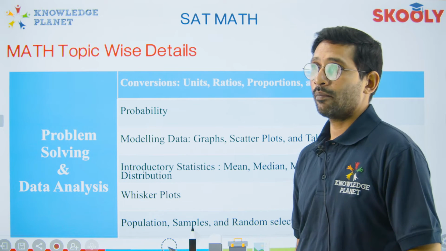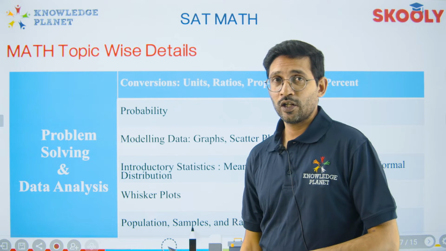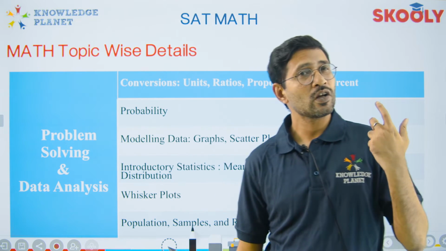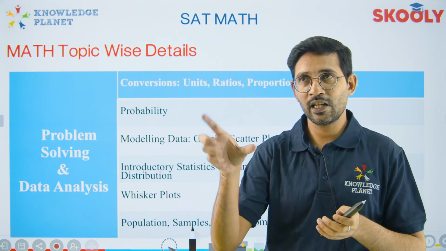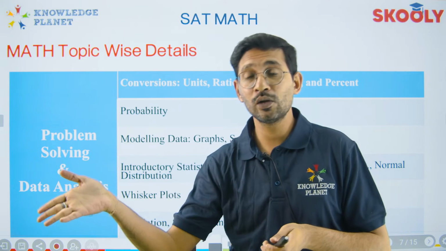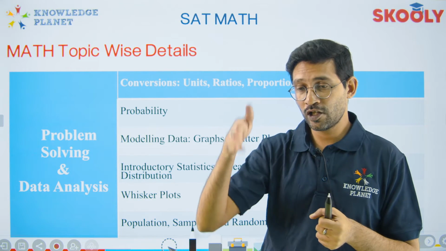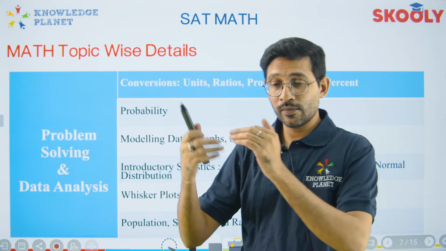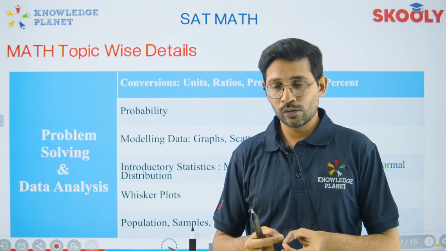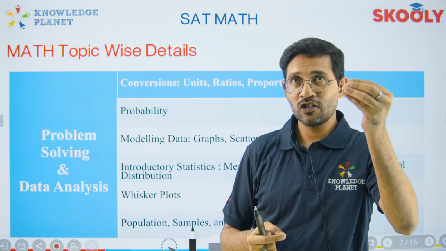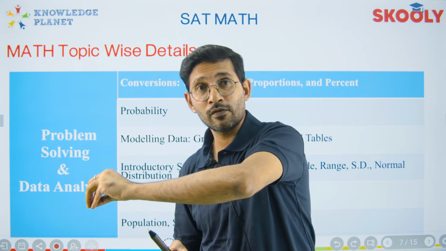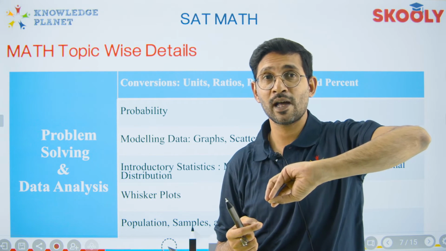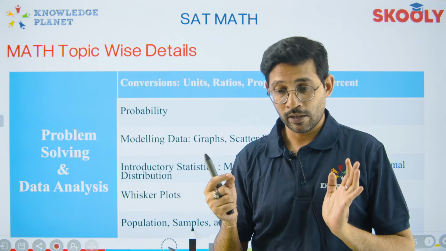They will come up with incomplete tables which you need to complete. They may give you a complete table, but there are a lot of trap questions. They make you wonder: should I take column number 1 over the total? Should I take column number 2 over the total of column number 2? Let's say there are 2 columns, 2 rows, and a total of all students. Should I take Spanish speaking students over the total number of students, or Spanish boys over the total number of Spanish? They create a lot of confusion.